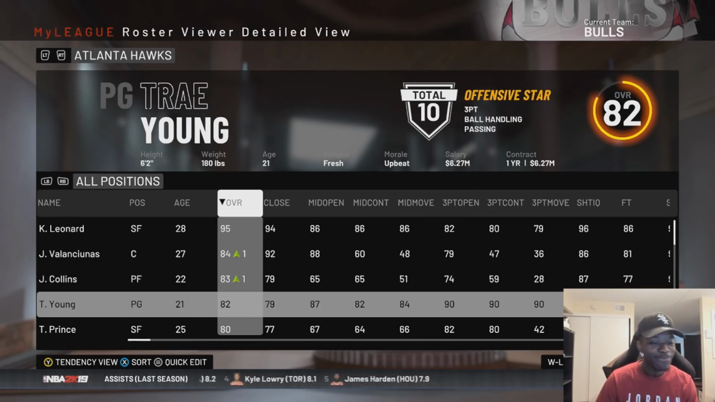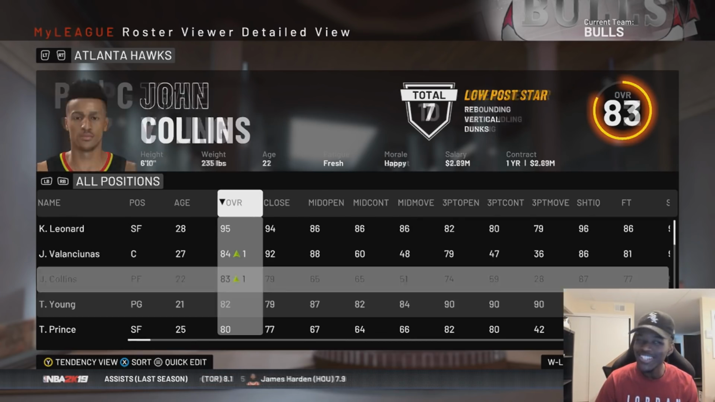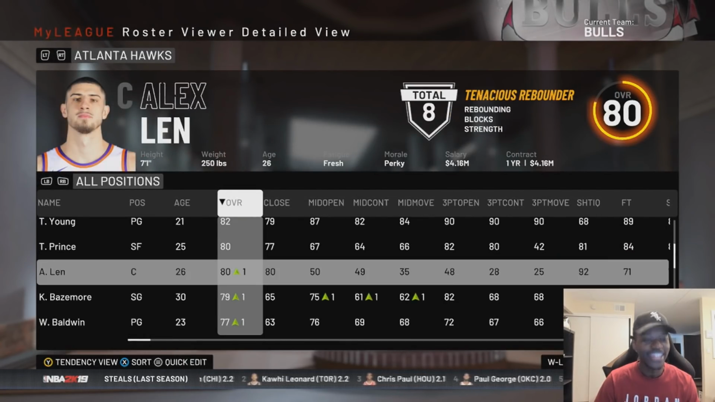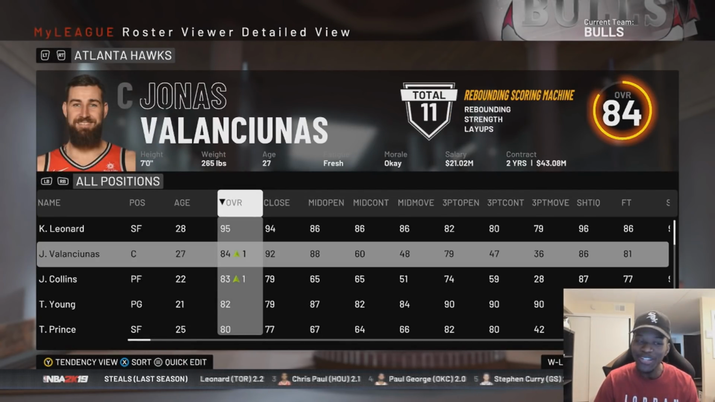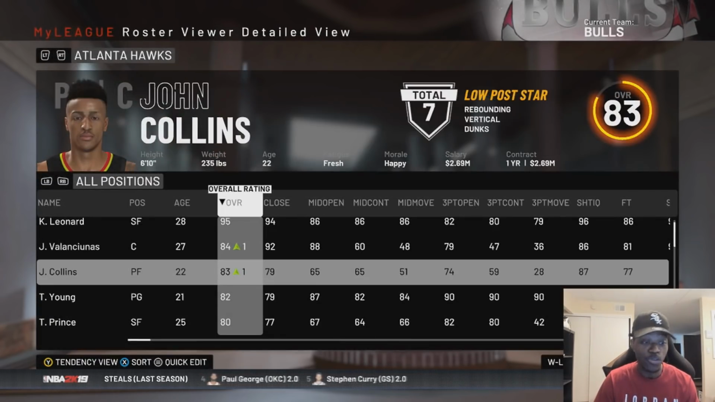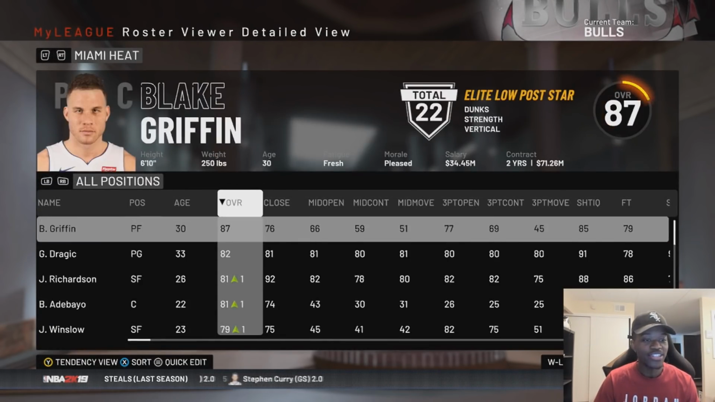So, like, this team, like, honestly, the Hawks just turned themselves into a contender by signing not just Kawhi Leonard, but Valanciunas as well. I mean, he's definitely an upgrade. I think, yeah, they had Alex Len starting last year. So he's definitely an upgrade from Alex Len. They still got Trae Young, whose overall is an 82, which is great for a rookie. And then so on and so forth.